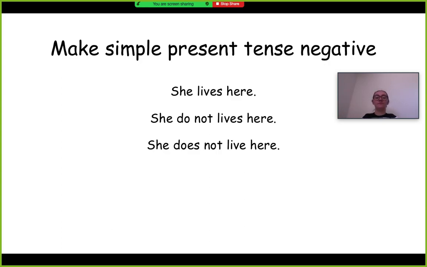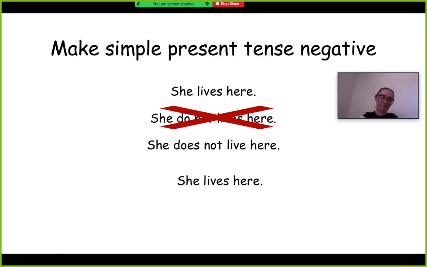So what you have to say in English is she does not live here. Instead of just putting do not, you have to do some extra steps. So it's not she do not lives here if you want to make it negative. It's she does not live here. So what you do is you take the affirmative, the yes, the positive, yes, she lives here.